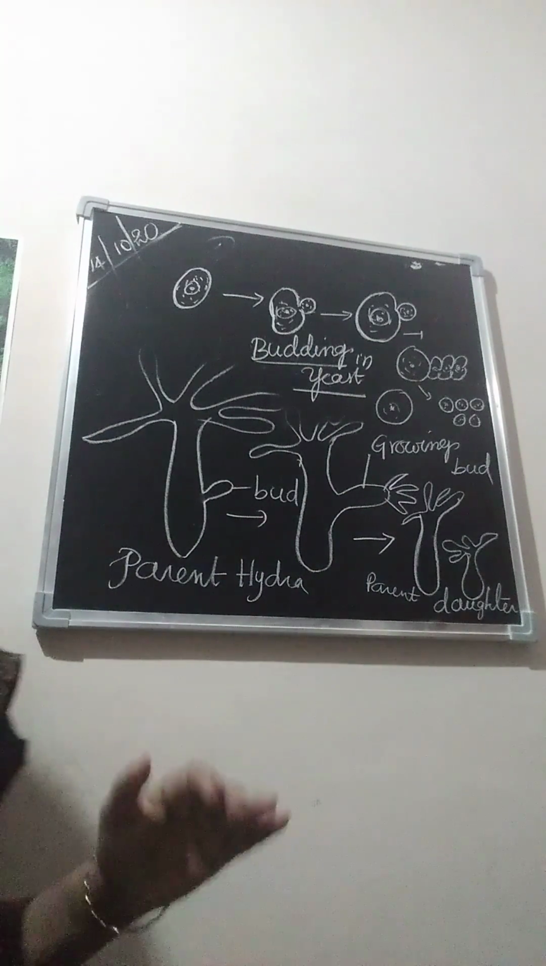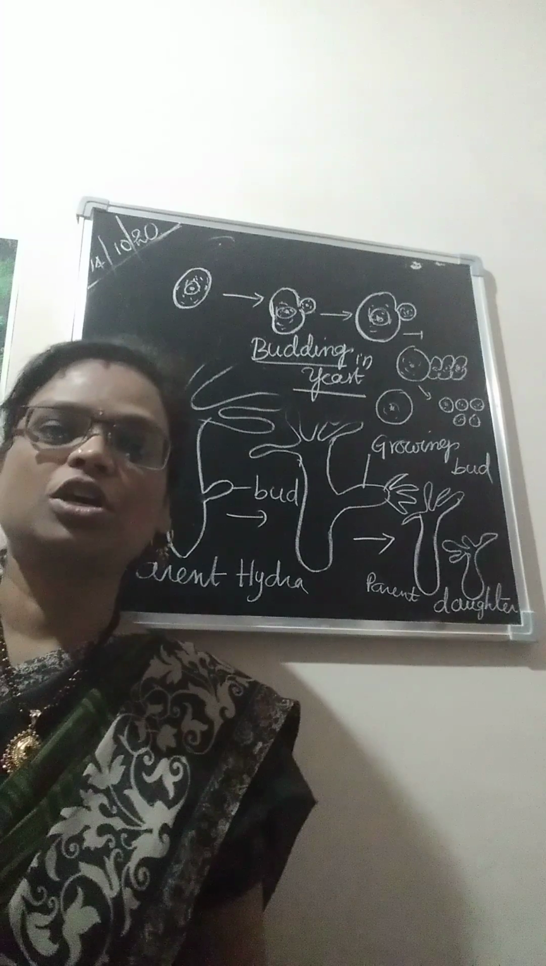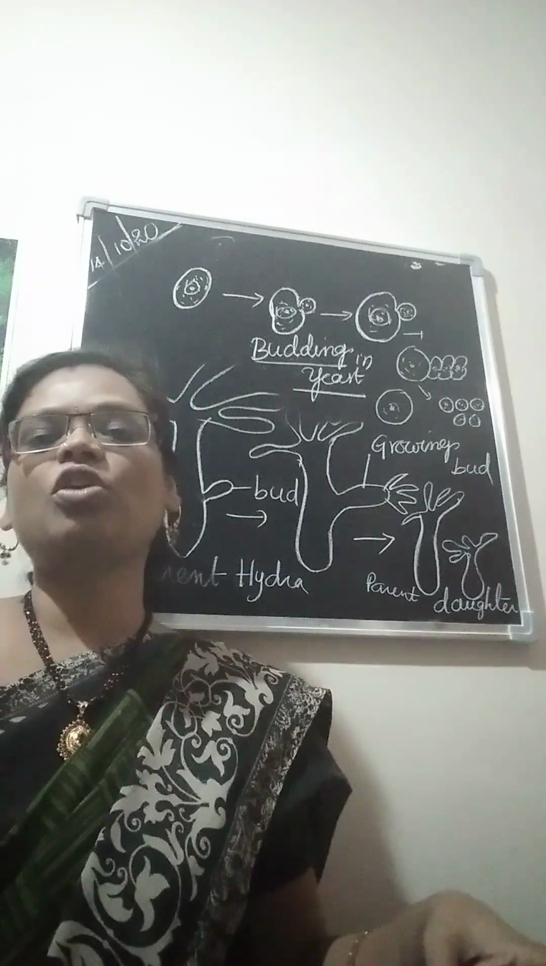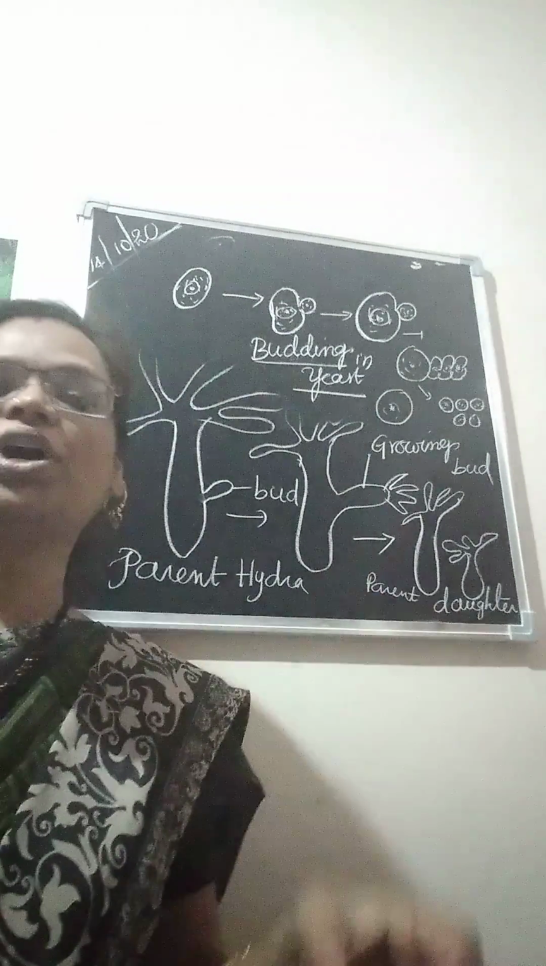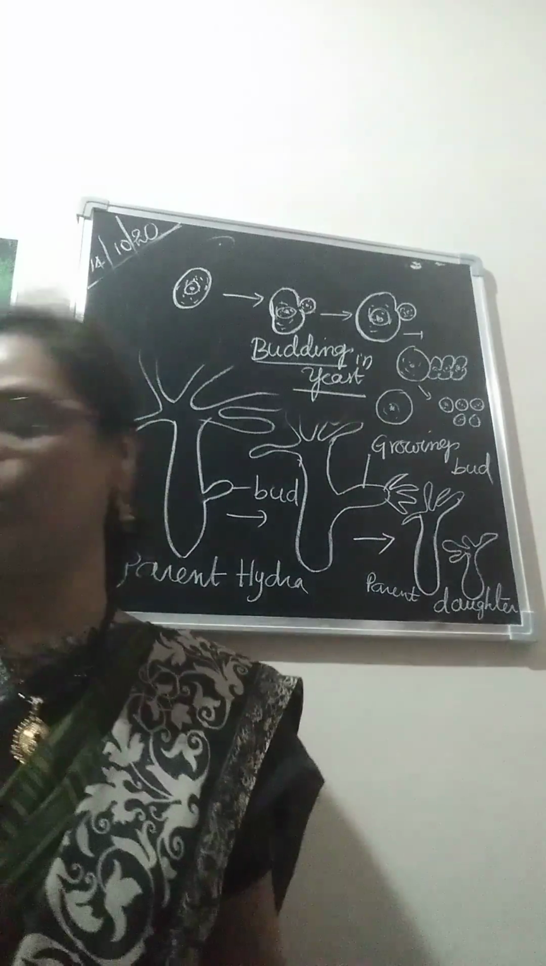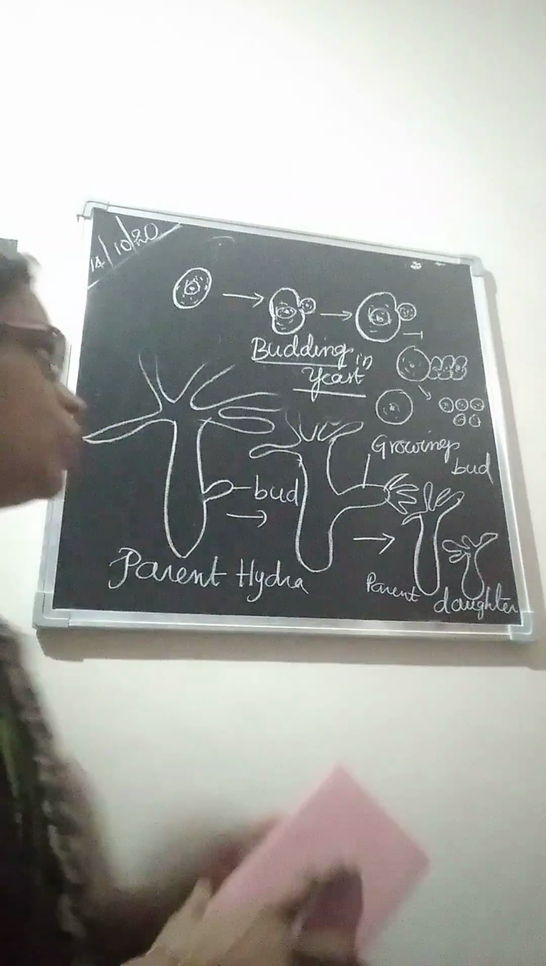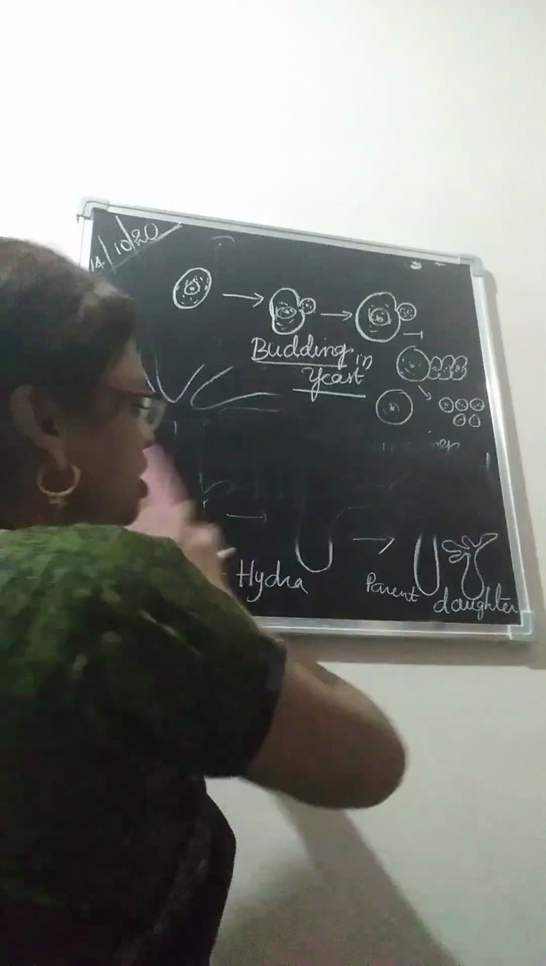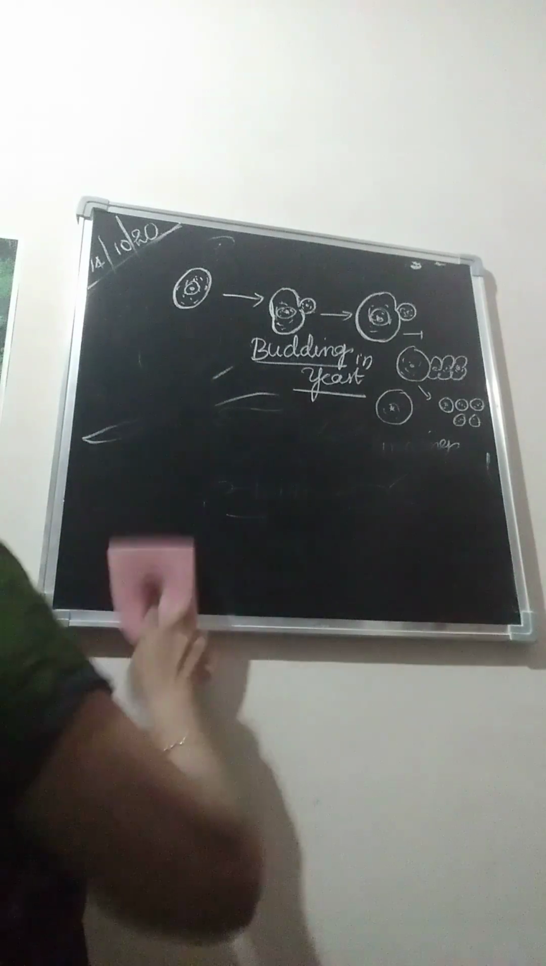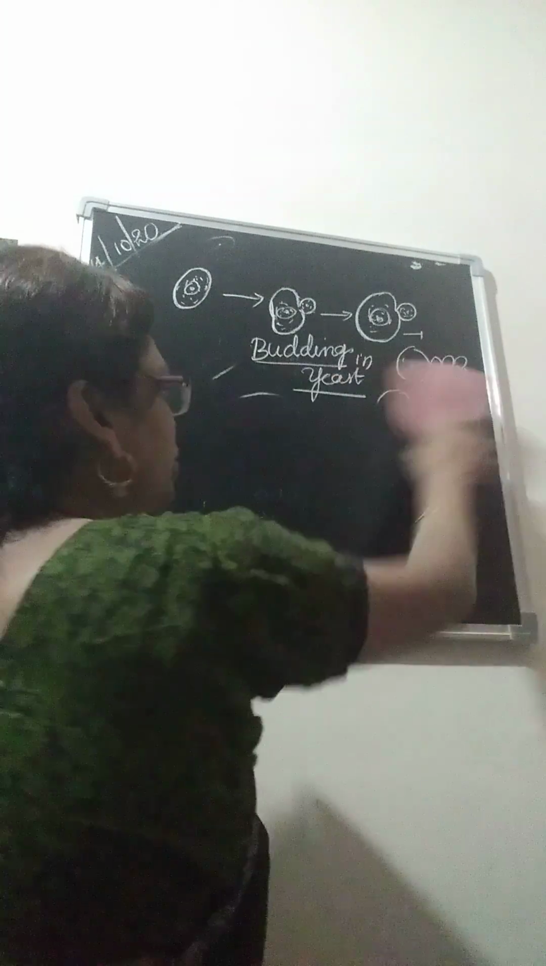So here we completed the budding process. It is a process of formation of young ones in the form of buds from the outer body wall of the parent. So we completed the mode of asexual reproduction, budding. Next we come to the next process of asexual reproduction, that is spore formation.